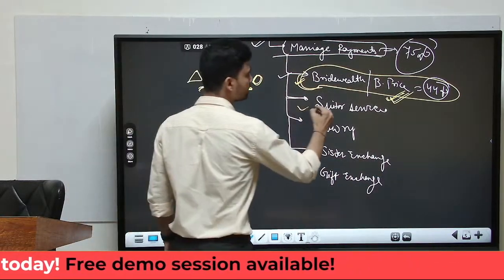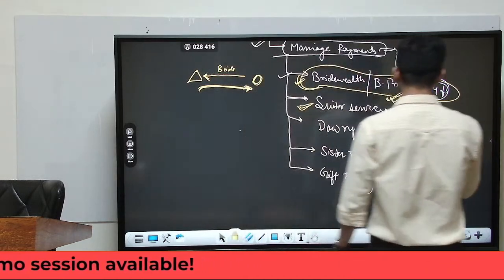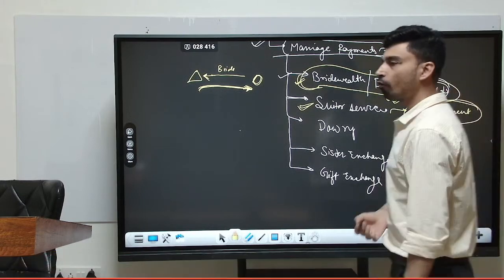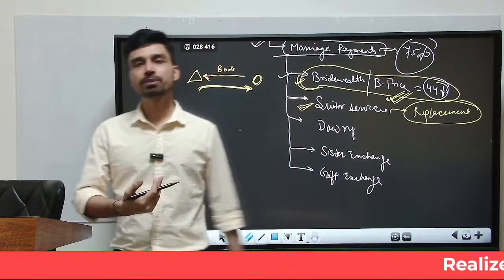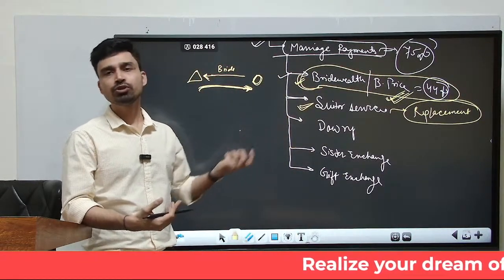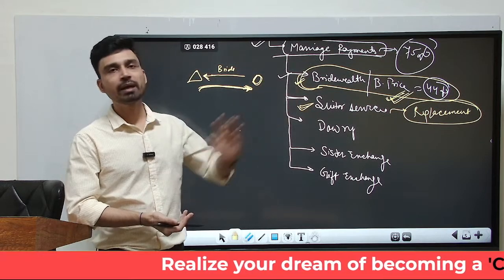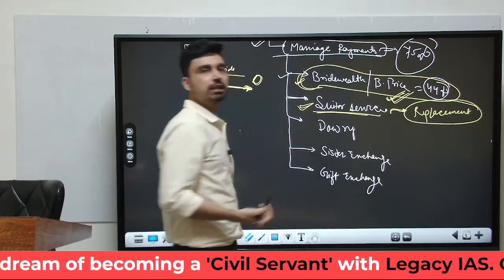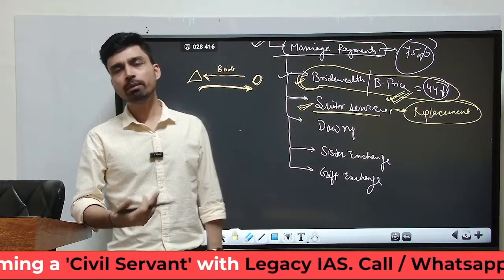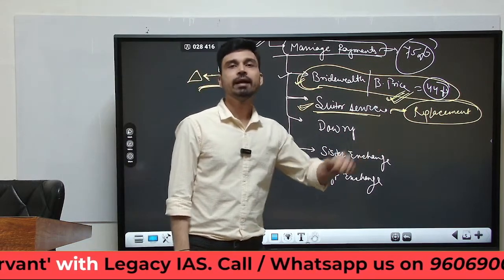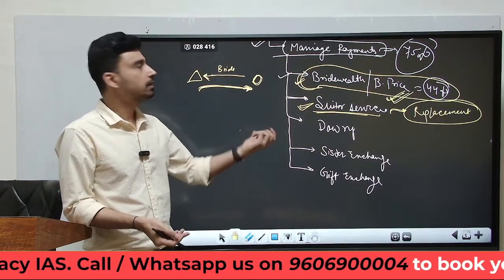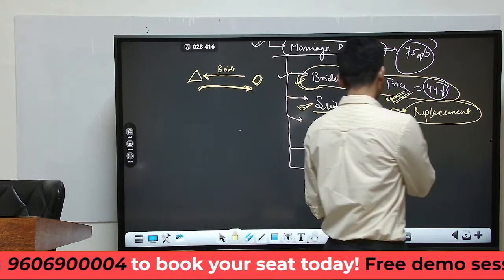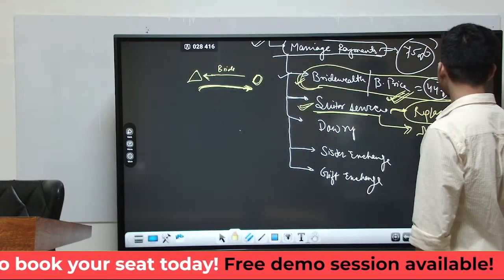Second is suitor services. Suitor services is something that is considered a replacement of bride price. Why replacement? Obviously, because we have discussed that many tribal groups do not have so many economic resources, do not have so much money that they can give to the bride's family. So instead of providing money or gifts, the groom works for a couple of months or sometimes even for an extended period of time in the bride's family, and thus provides his services rather than providing money or certain kinds of goods to the bride's family. So that is suitor services. Suitor services is something that we see in the Naga tribe of India.